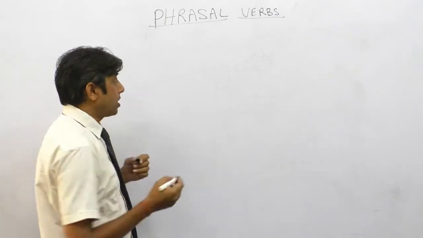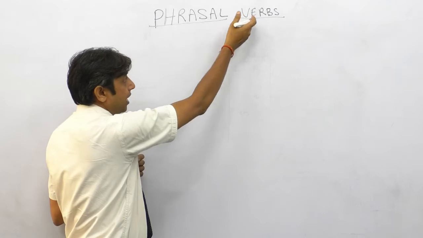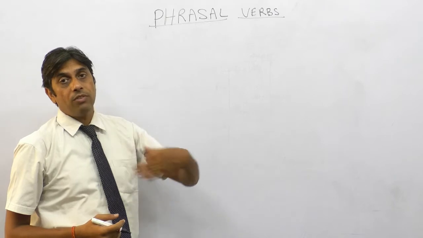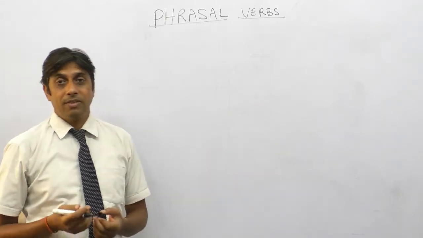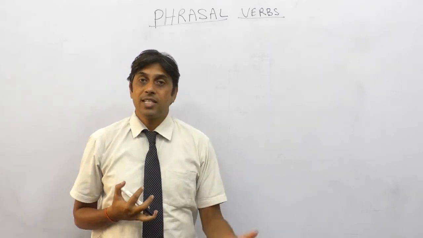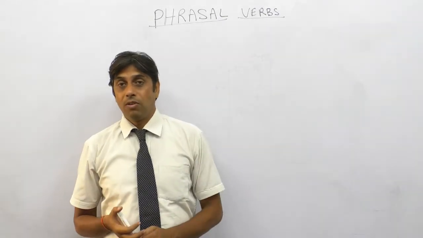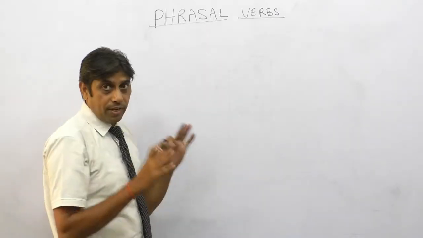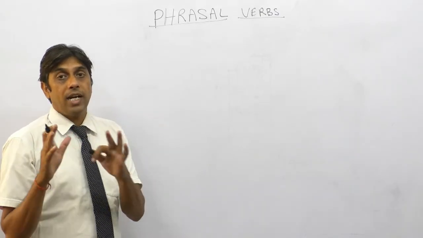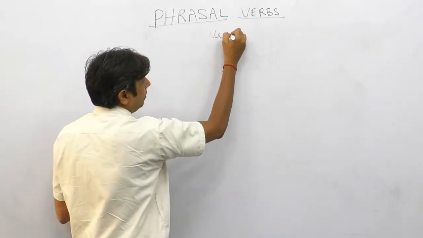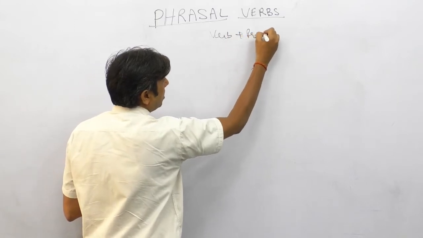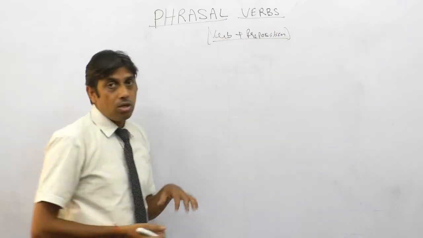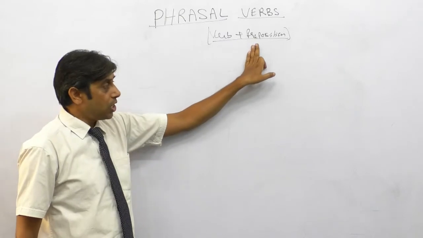So what is a phrasal verb? No doubt, as mentioned here in the topic, verbs, it is a kind of verb. And what kind of verb is it? Because when we talk about verbs, we have learned only transitive and intransitive verbs. So what kind of verb is this phrasal verb? A phrasal verb is a fixed combination of verb and preposition. Verb plus preposition is a fixed combination, and we cannot read either the verb or the preposition separately.